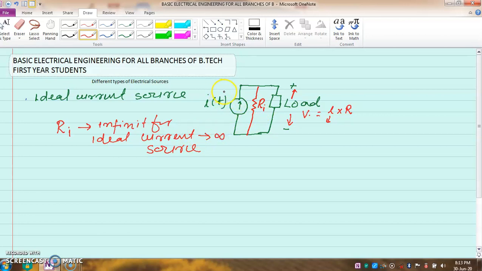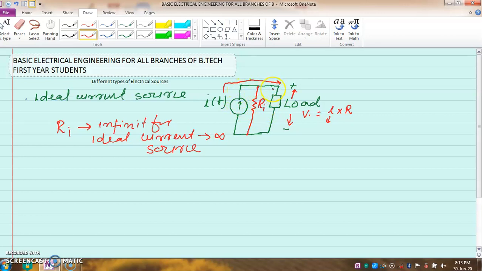So whatever current is coming from this source will go directly to the load, because this resistance has infinite value. Current always follows the least resistive path. So whatever value of current is coming, it will go to the load and not to this resistance.